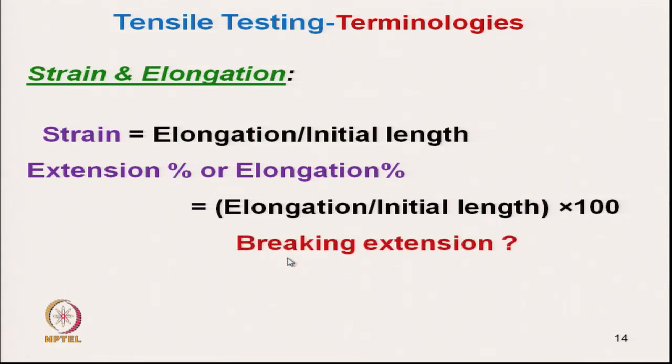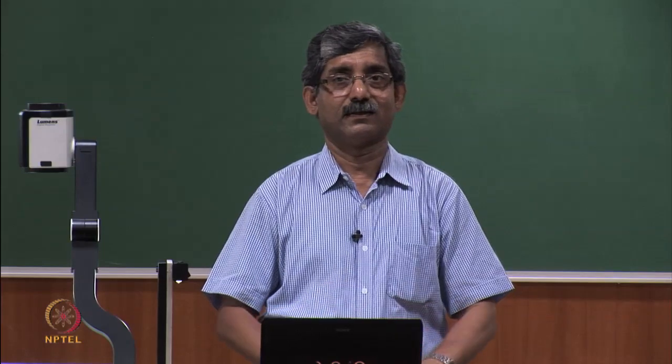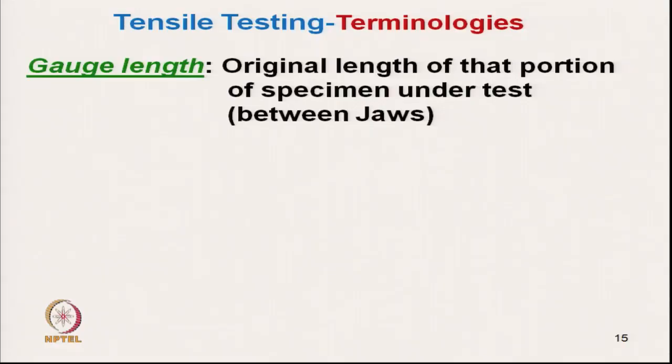And what is breaking extension? That is the extension at which the material breaks. Now, what is gauge length? Gauge length is another term; it is the length between the jaws. Okay. Original length of that portion of the specimen under test.